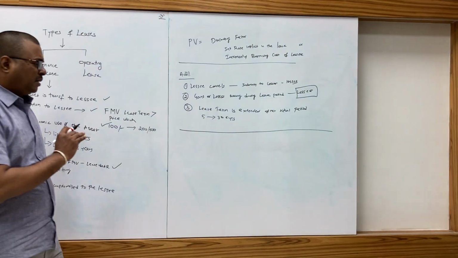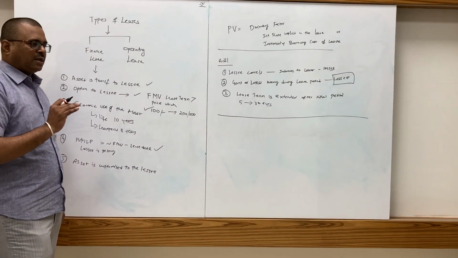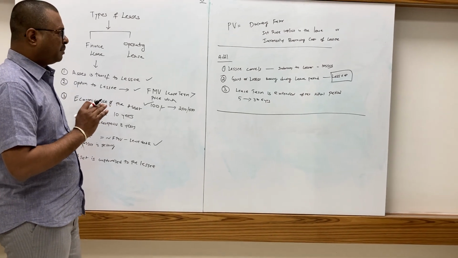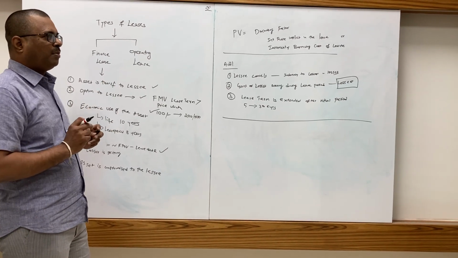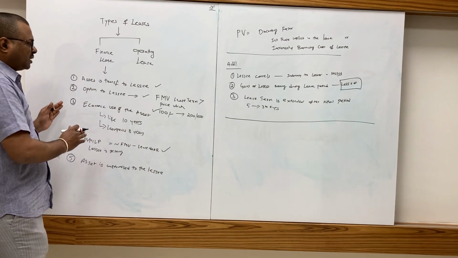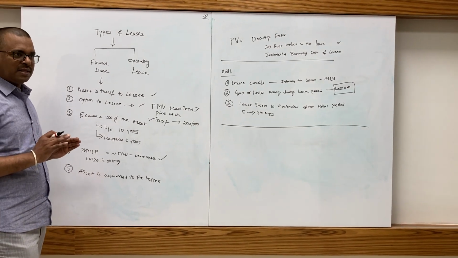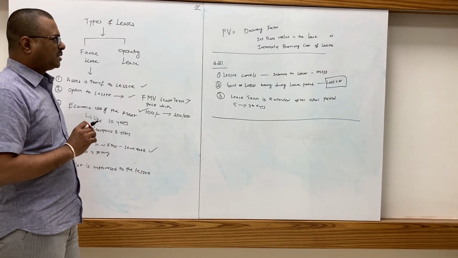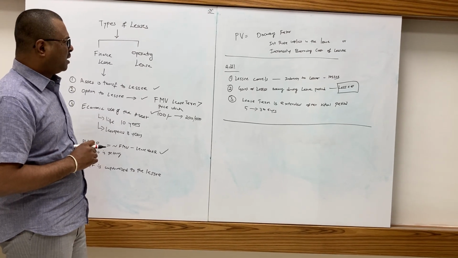whether it is a finance lease or an operating lease depends upon the nature of the transaction and not on the form. Suppose in the agreement it is written operating lease and it is not satisfying the conditions, then it cannot be an operating lease. It has to be treated as a finance lease. Substance over form is important to verify, rather than just going by the agreement. This has to be kept in mind.